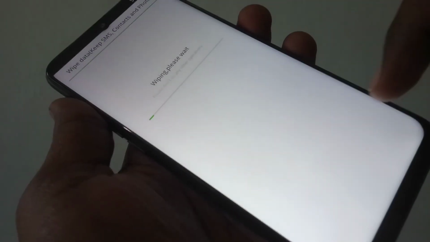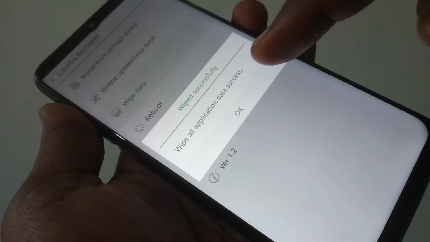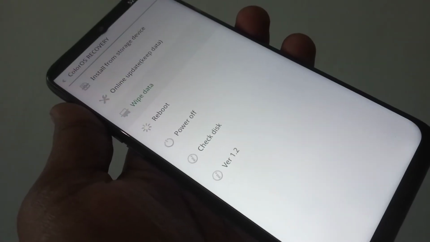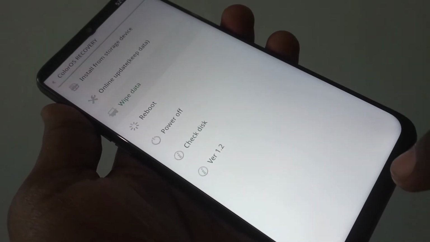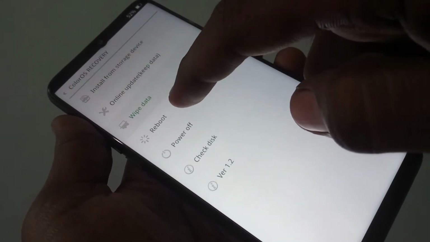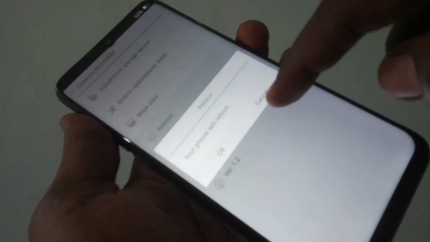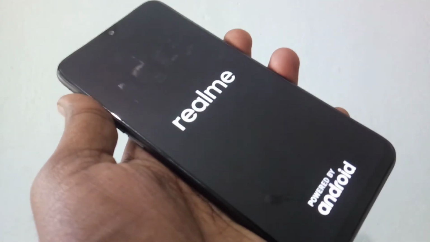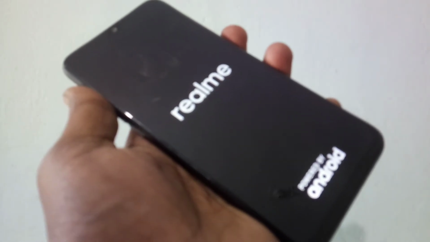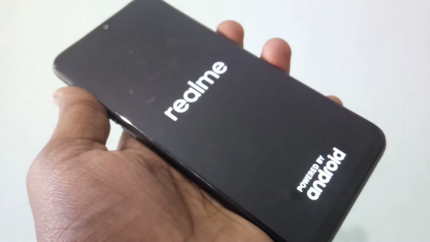Now click OK. And wipe data is going on. It has been successfully completed. Click OK and you have to reboot your phone. Just click reboot button and click OK. Your phone will be restarted. You have to wait for a few minutes.